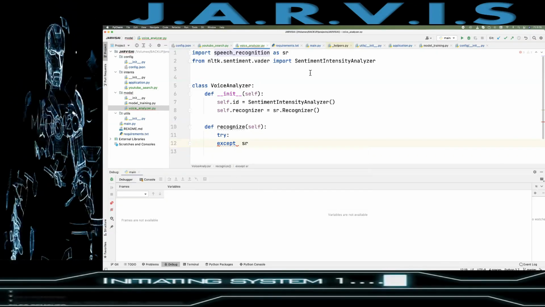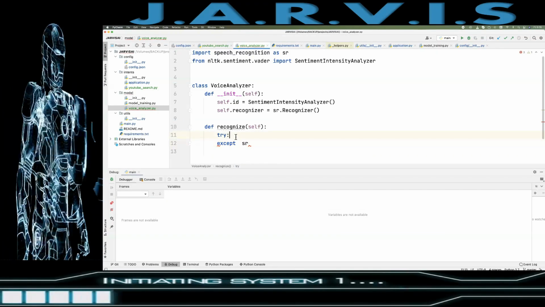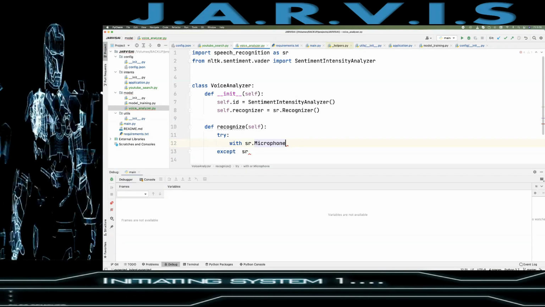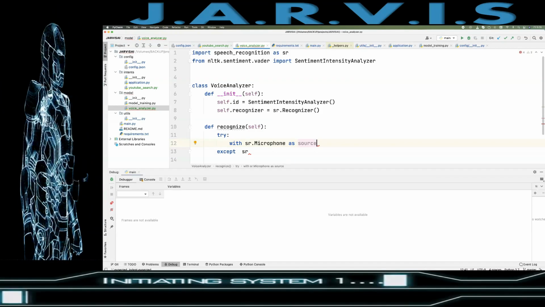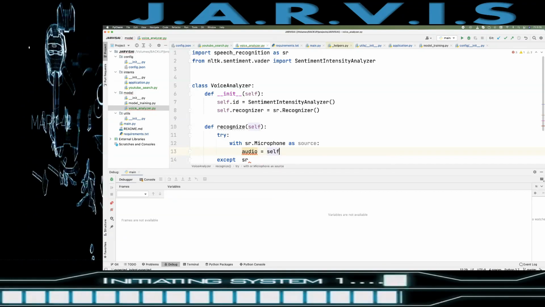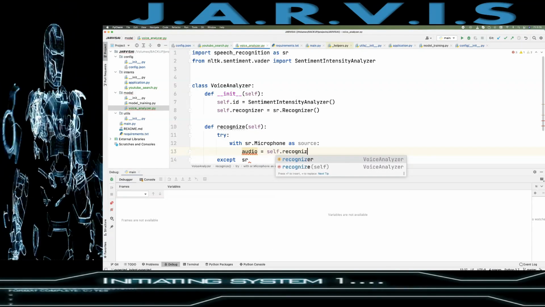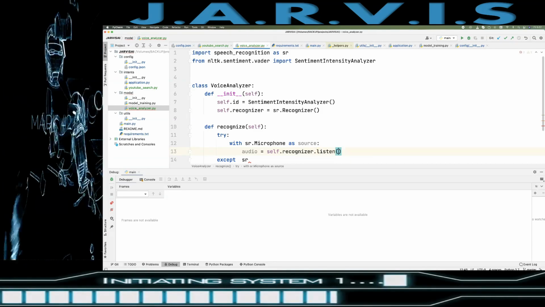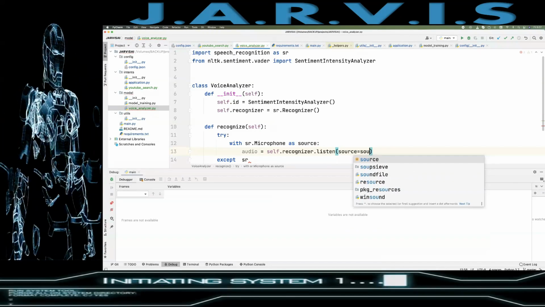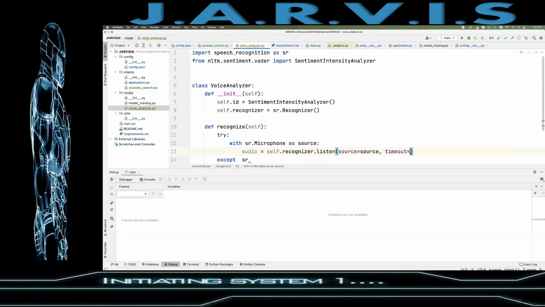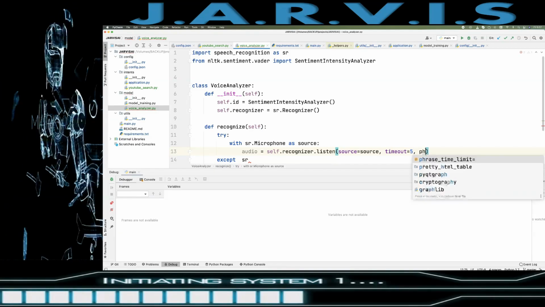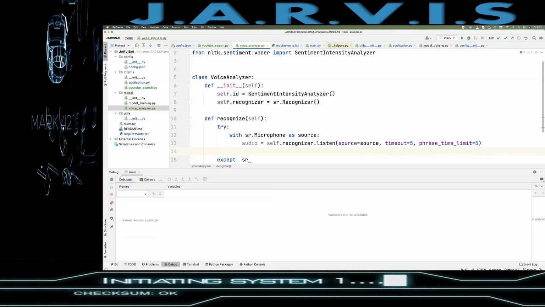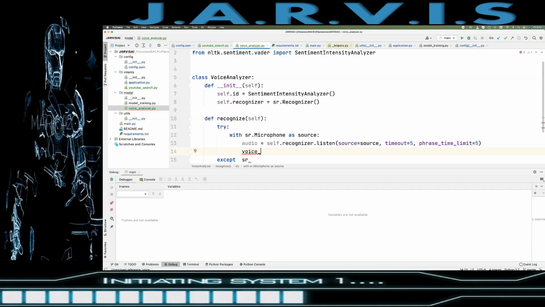Okay, so what I'm going to do, let me just copy, or not even copy and paste, because we need to have just 2 or 3 lines. sr.Microphone as source, then audio = self.recognizer.listen(source), then timeout, phrase time will be 5 seconds, and phrase_time_limit will also be 5 seconds. Then voice input